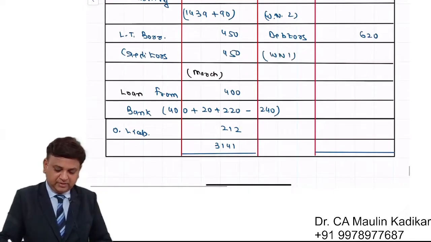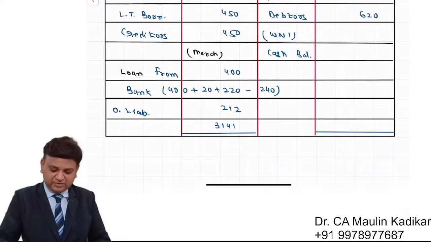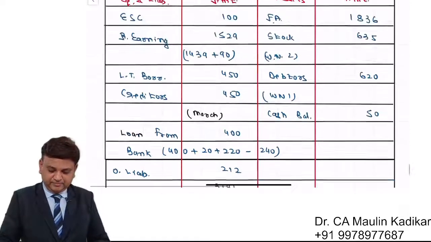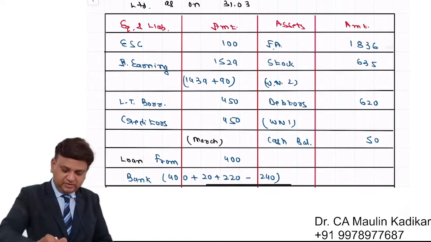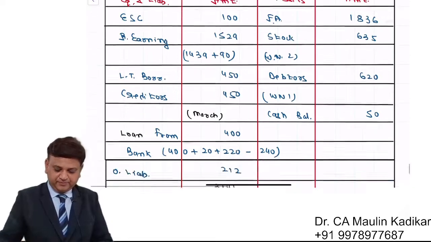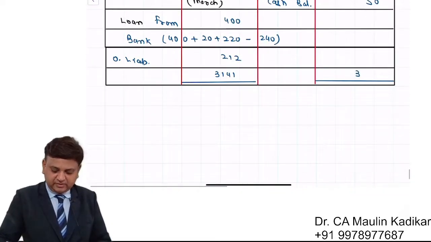Refer working note number 1. Cash balance. For that, refer the first part of the question, that is 50. 1836 plus 635 plus 620 plus 50. That is the way it comes to once again 3141.